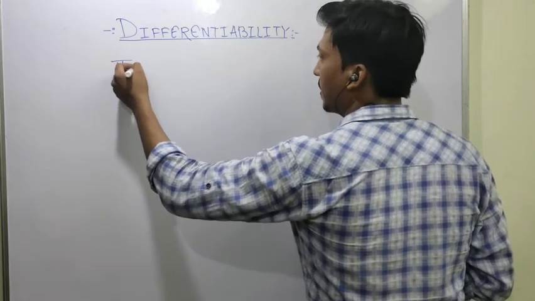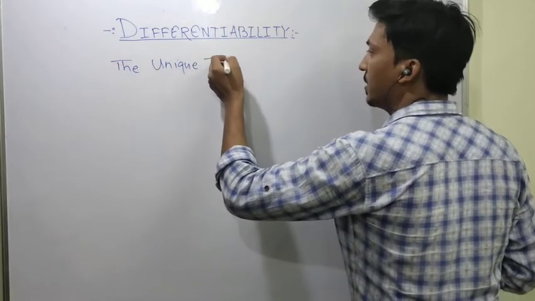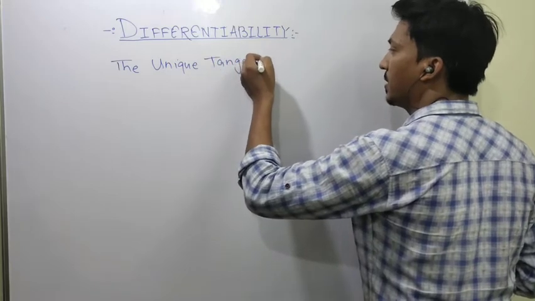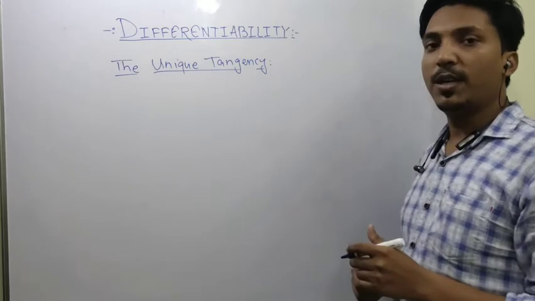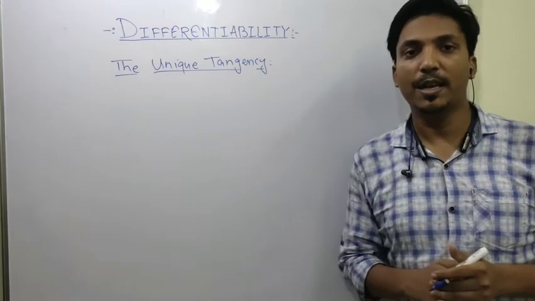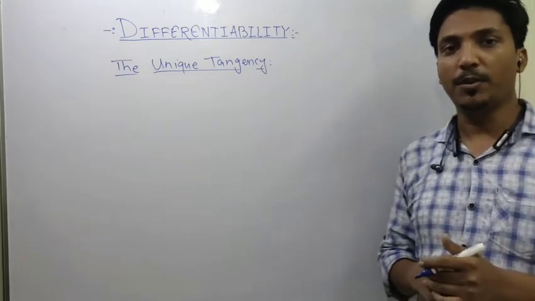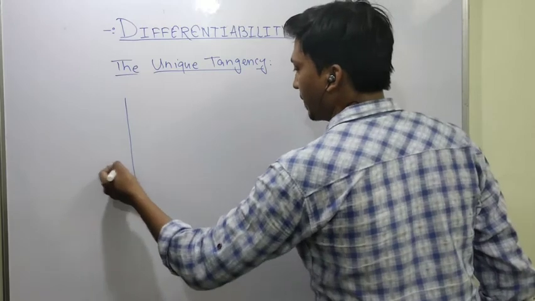the unique tangency. If we are talking about a function and a function is differentiable, then it must have a unique tangent at all points. Let's see this by an example.